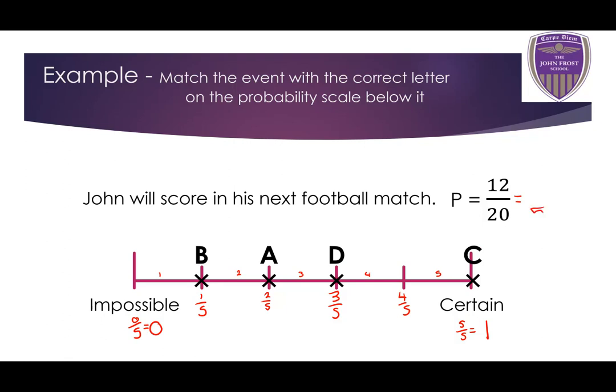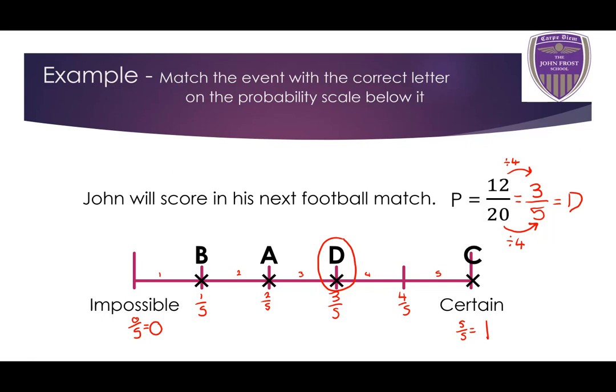So I need to convert the probability 12 over 20 into something over 5. So I know my answer is going to be something over 5. But what can it be? How can I convert this fraction to something over 5? Well, what do I have to do to 20 to get to 5, either multiplying or dividing? Well, I have to divide it by 4. 20 divided by 4 is 5. Therefore, I have to do the same to the top. 12 divided by 4 equals 3. So I'm looking for the letter that represents 3/5. I can see that is the letter D. So letter D represents the probability that John will score in his next match.